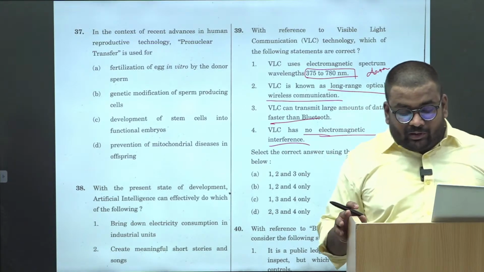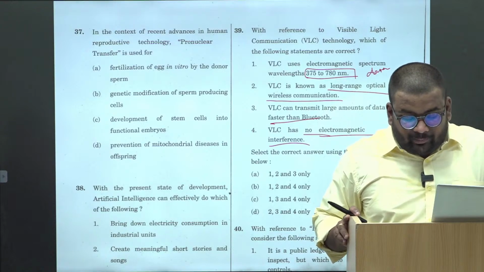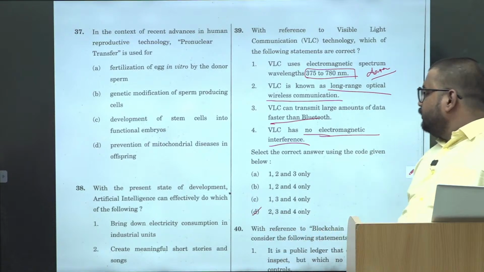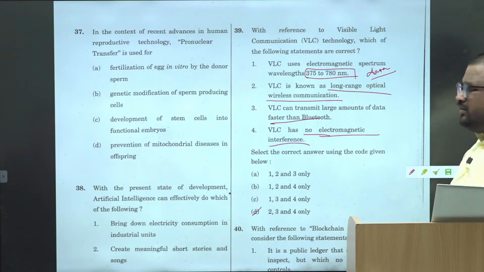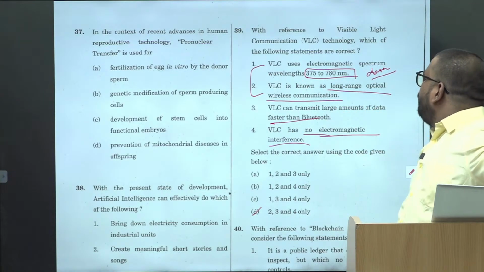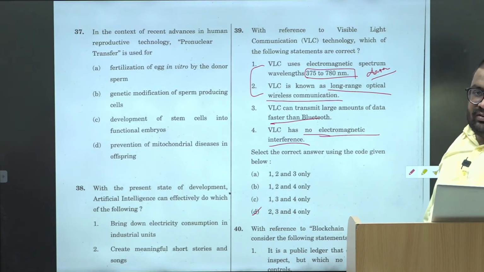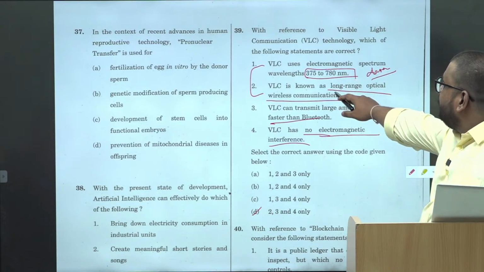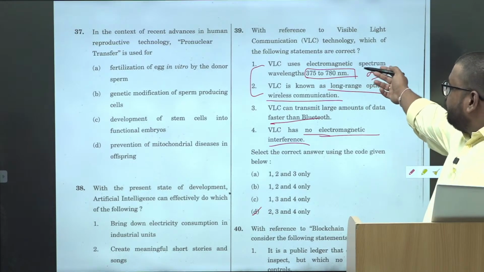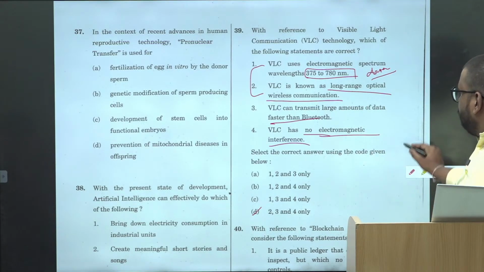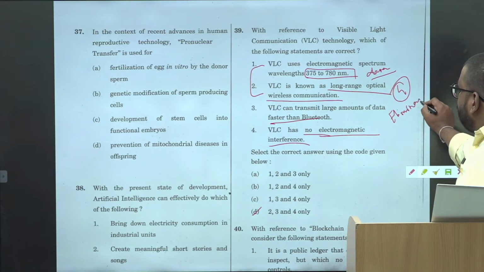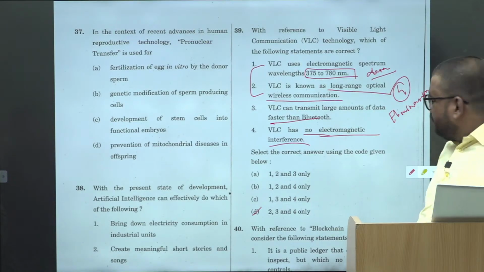Again, यहाँ पे भी if you see, ठीक है, this is the data. Based upon the data, if you eliminate the first, we will get the answer 2, 3, and 4. That's the only logic that we can use. And again, first and second are contradictory statements. Because here they are mentioning 375, 780, and here they are talking about long range. Right. So based upon that, we would have marked 2, 3, and 4. But this is the fourth question where elimination fails. Okay, that is fine. Fourth question.